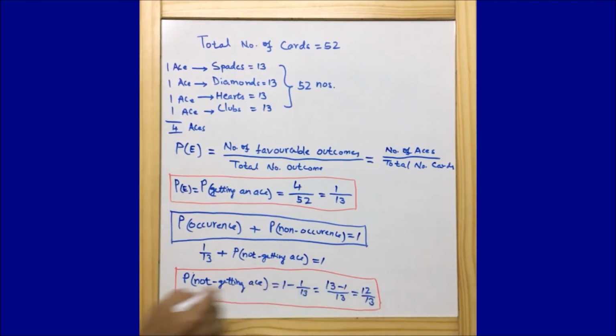So guys, you could see that probability of getting an ace is equal to 1 by 13. Probability of not getting an ace is equal to 12 by 13. This is what our answer is. Hope guys you understood this calculation. This is very simple and very clear and straightforward.